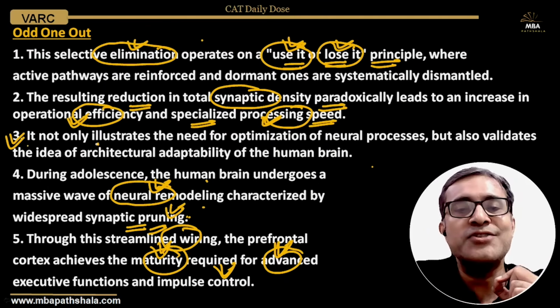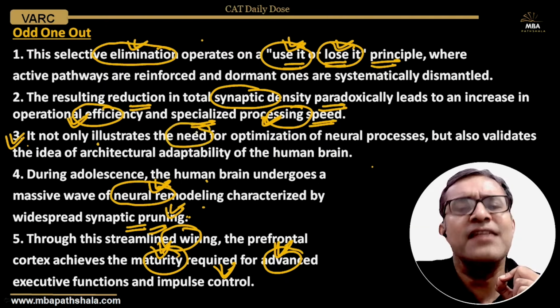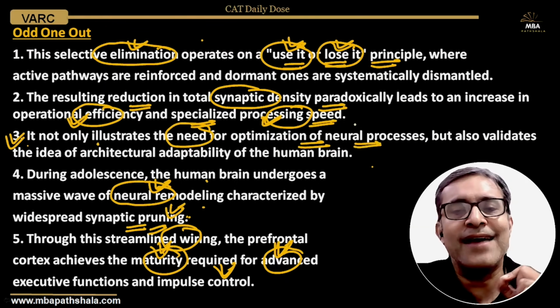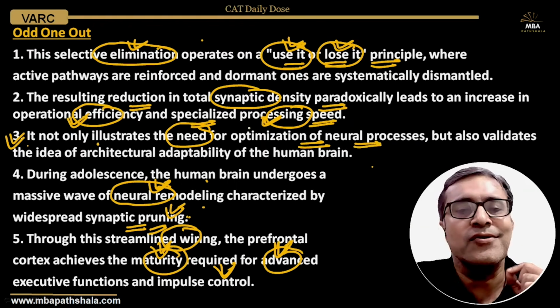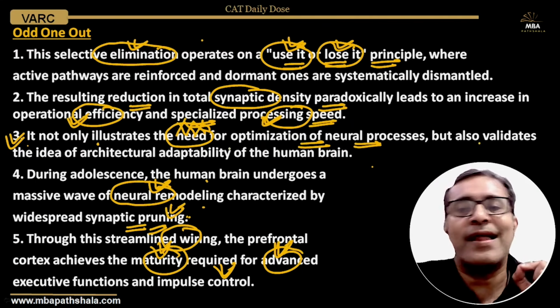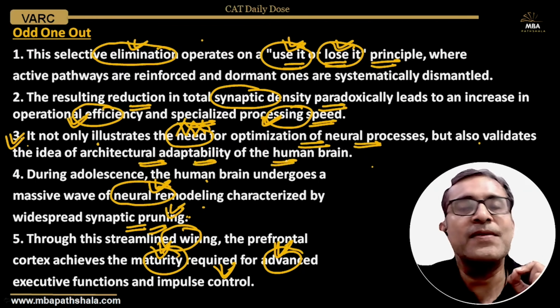It not only illustrates the need. Were we discussing the need for optimization of neural processes, that from time to time we need to optimize our neural processes? Where was this need being discussed? So it's a different idea altogether. It also validates the idea of architectural adaptability of the human brain.